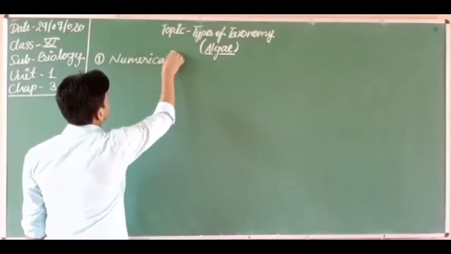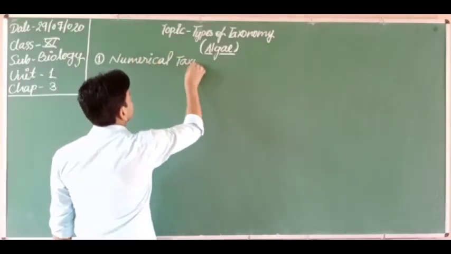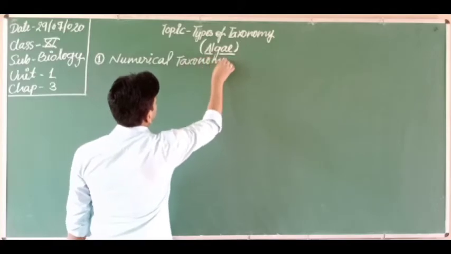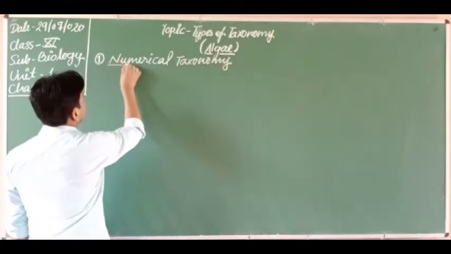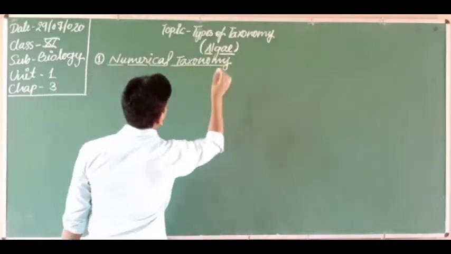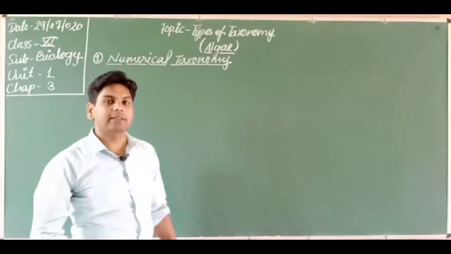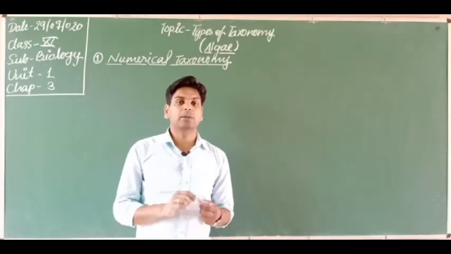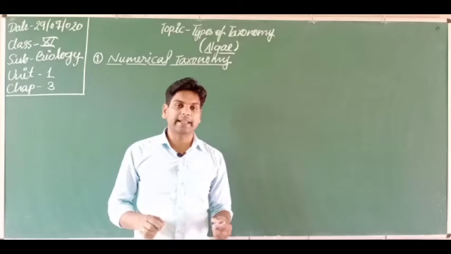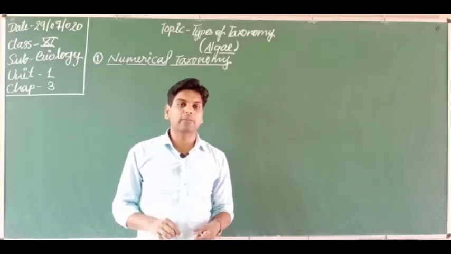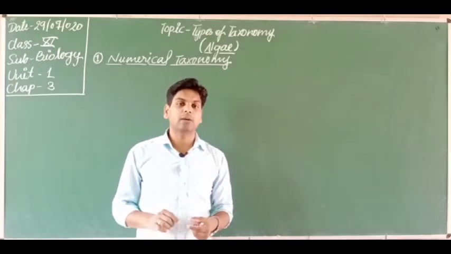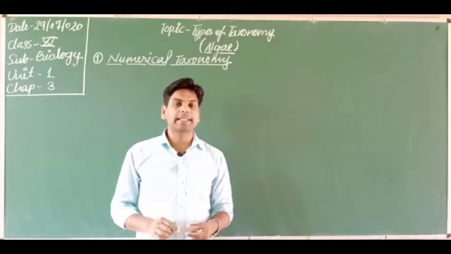Numerical taxonomy. What does it mean? Numerical taxonomy is the branch of taxonomy which records all the data in numerical form, just numbers and codes of the plants which are classified and identified.